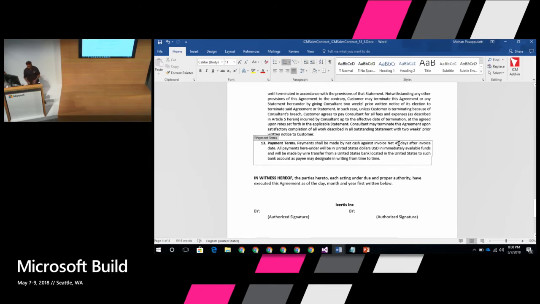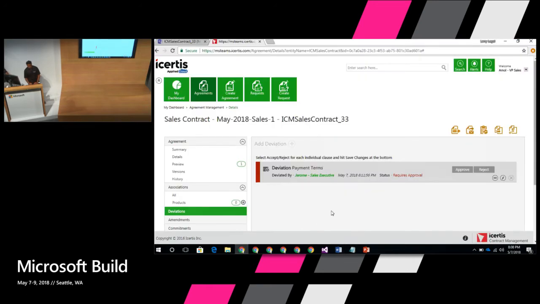Now the payment has to be done in 90 days. It can't be done in 45 days. So that's exactly what she's going to change and say it's 90 days. She's going to save the Word document, and then go to the ICM platform and upload the document. That's basically what a salesperson does.